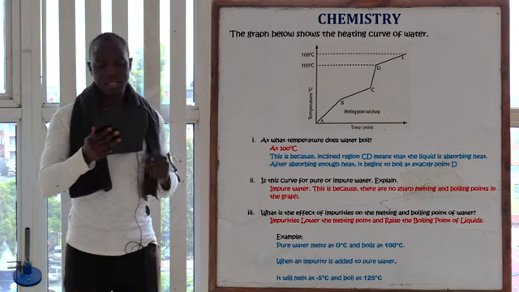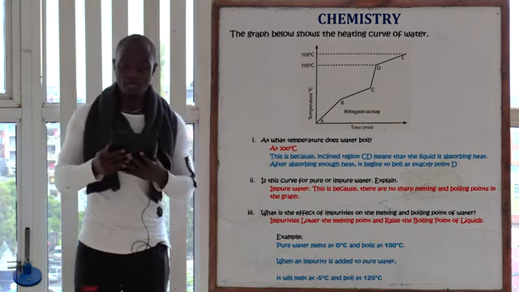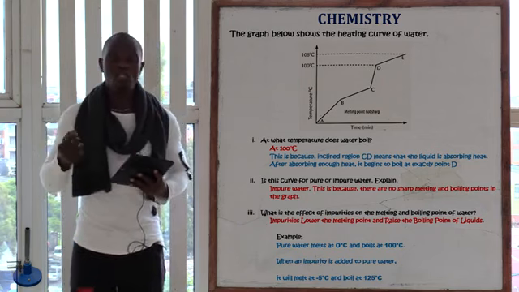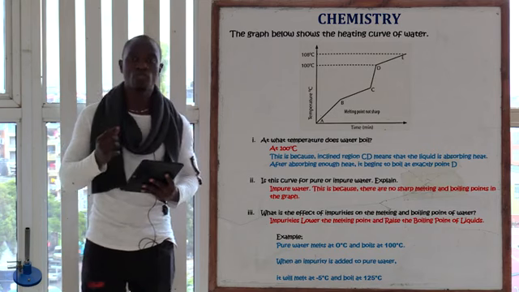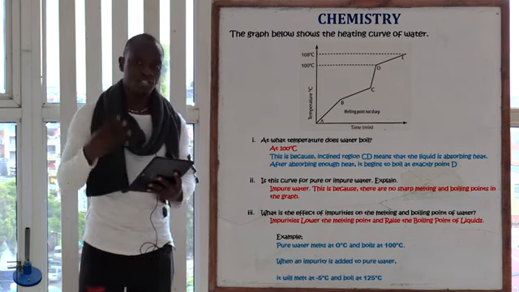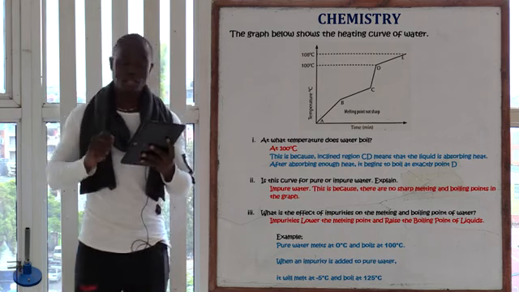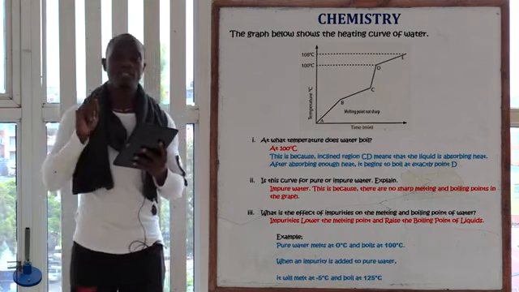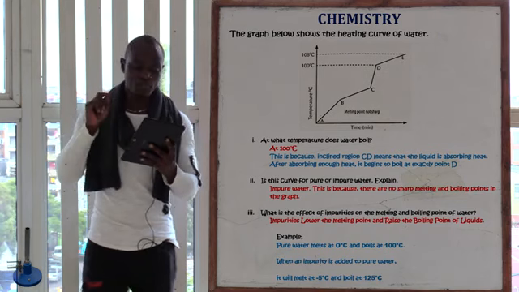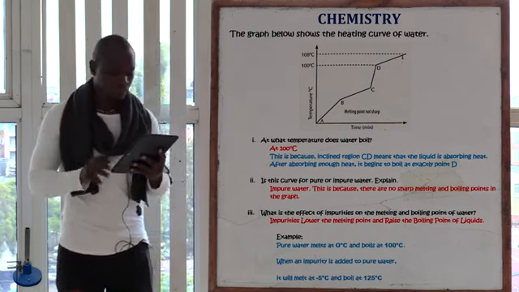So the question is asking, at what temperature does water boil? That is point D. What is boiling point? Boiling point refers to the point whereby liquid changes to gas. So in this case, at what temperature does water boil? That is 100 degrees Celsius, which is point letter D.